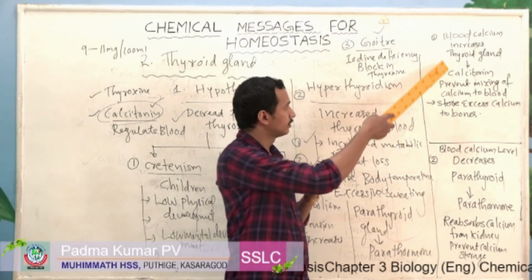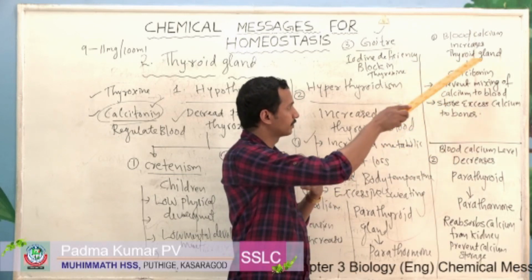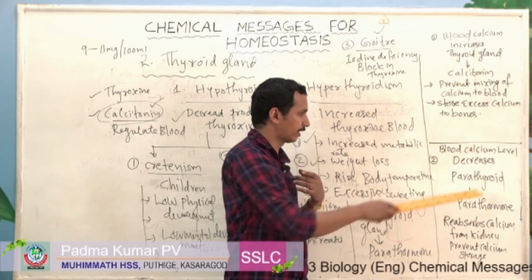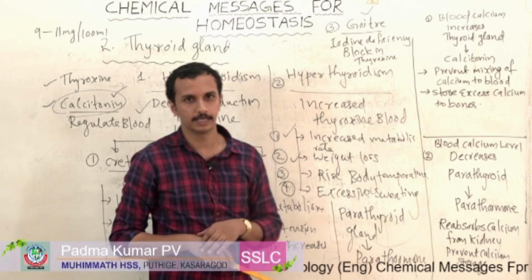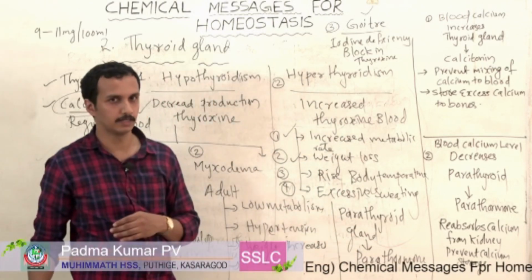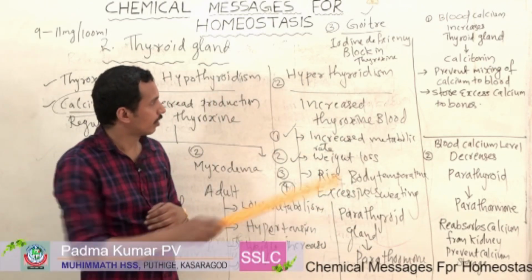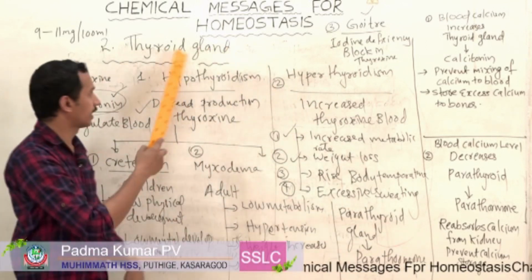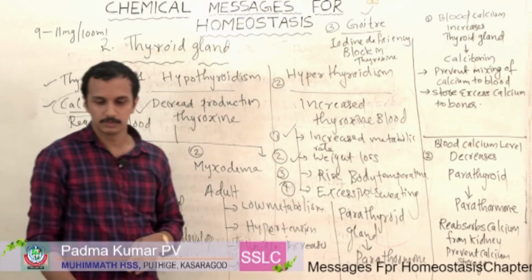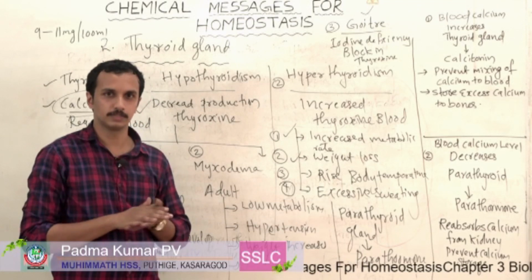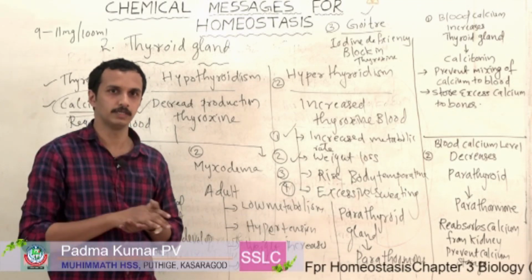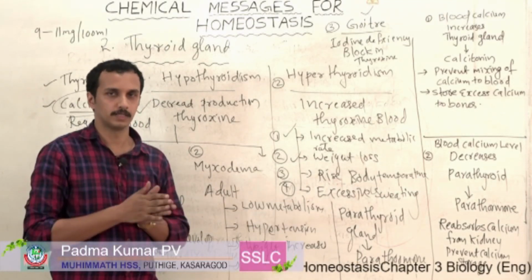So there are two functions performed by calcitonin and parathormone. These are the topics related to the thyroid gland. This much only we are discussing today. We will continue with the new topic in the next class.